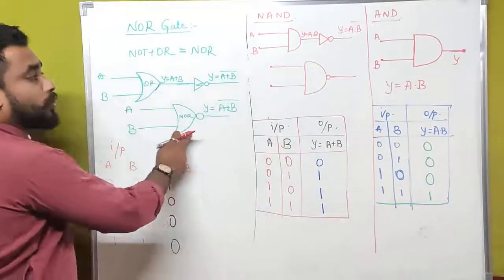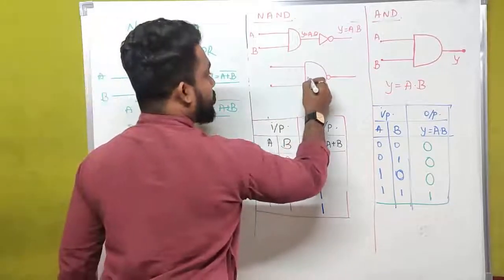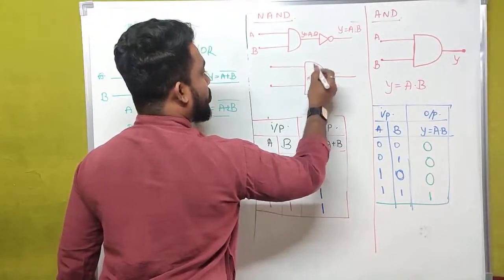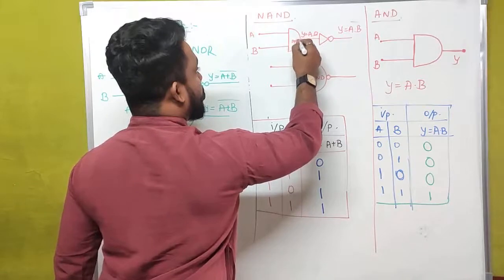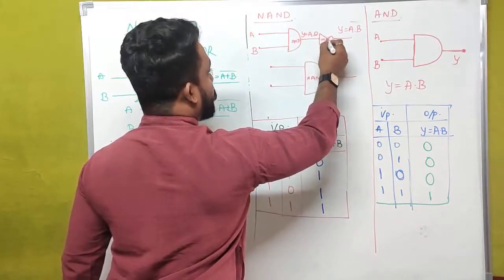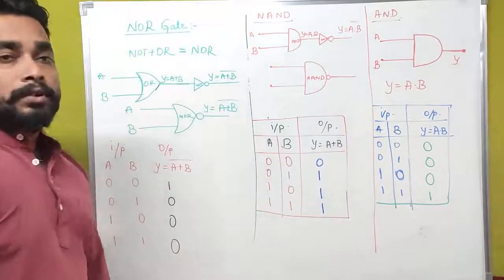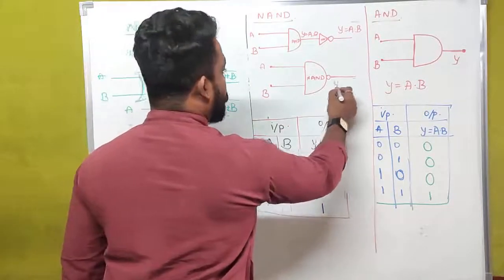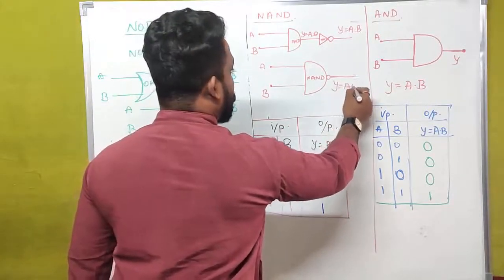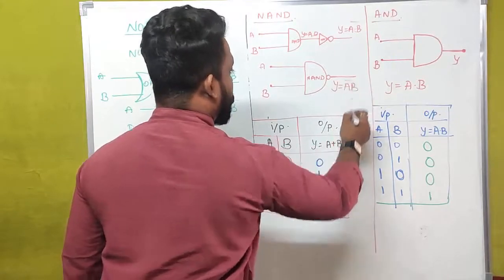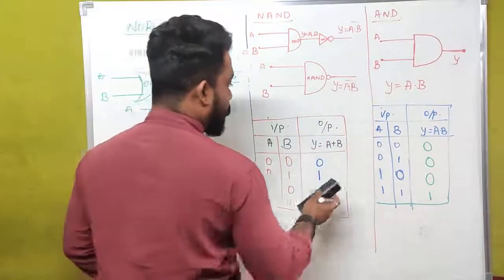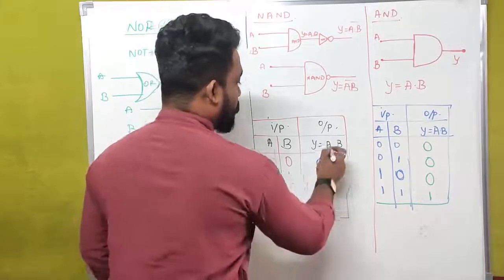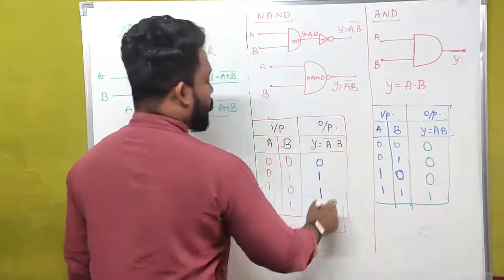This is NOR gate. This is NAND. This is AND. This is NOT. Now, here also we have two inputs and one output, that is Y is equal to A dot B whole bar. Then we have to write our output like this.